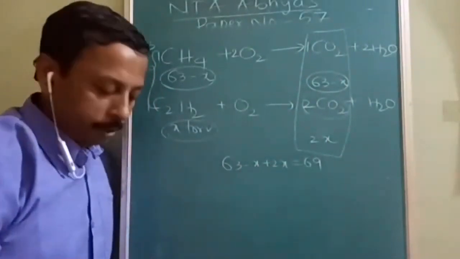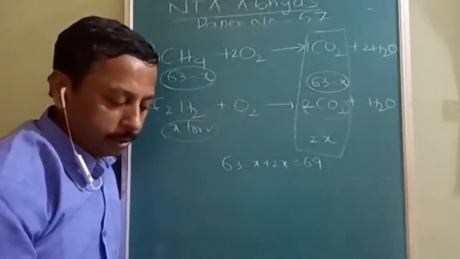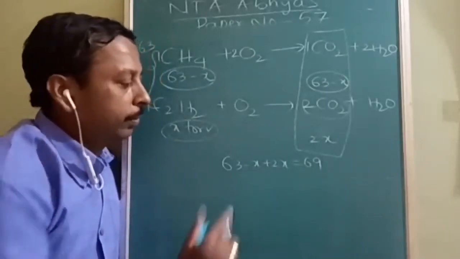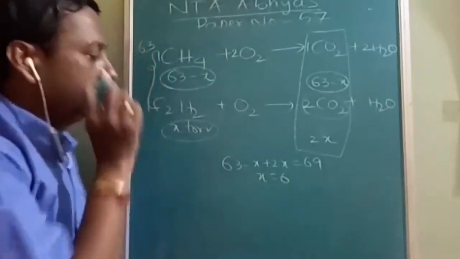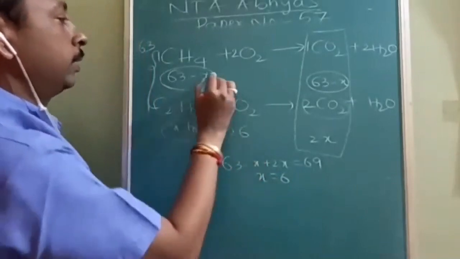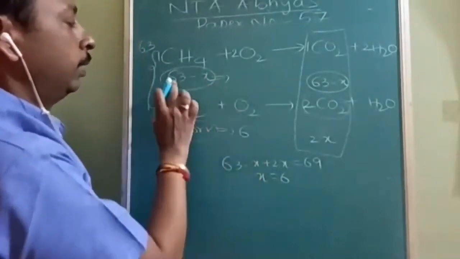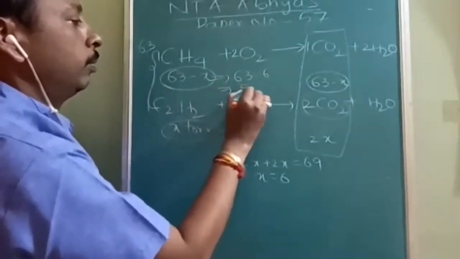69. I think that is what is given. 69 is the total pressure. So from this we can say X is equal to how much? 6. So this pressure was 6 and this pressure will be 63 minus 6. So how much is it going to be?